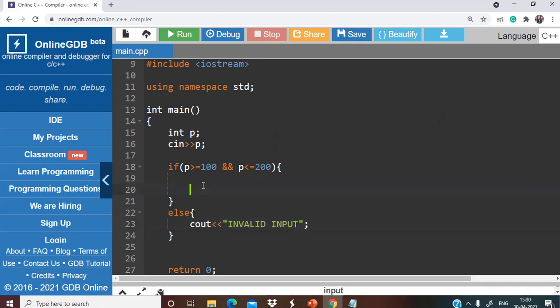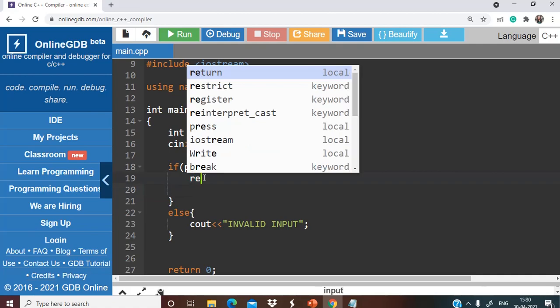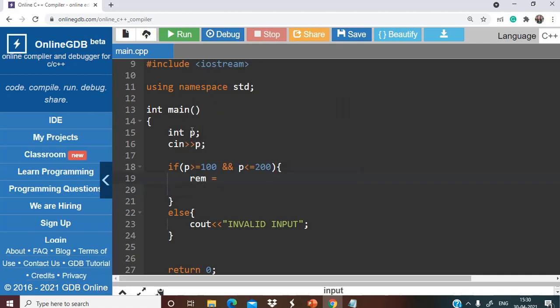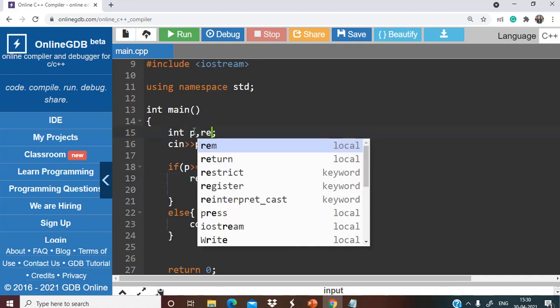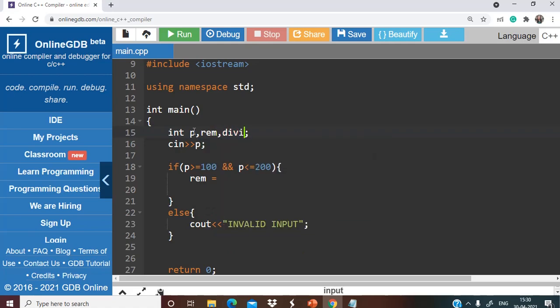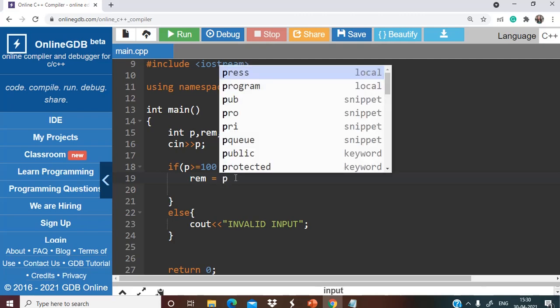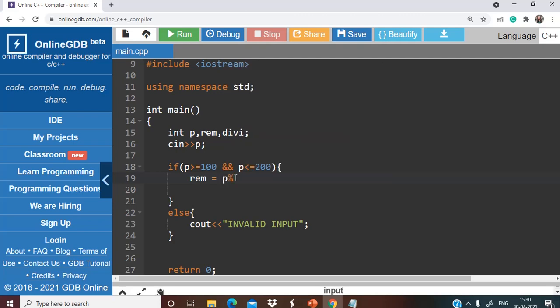Fine. Now whatever is the value of your P, let's take here two variables, rem and another one is dv. So whatever is the value of P, just simply divide this by 4 or take the mod of this P value by 4.